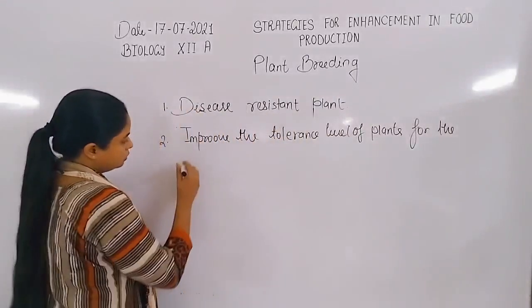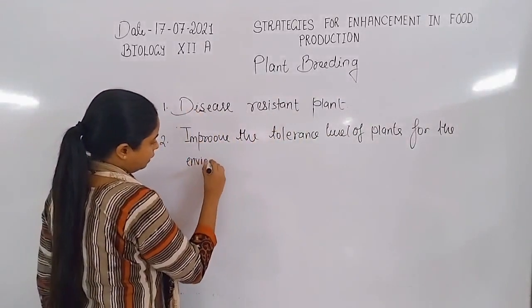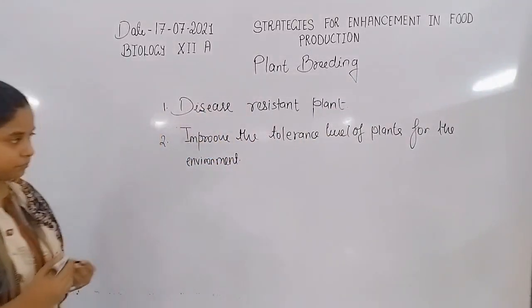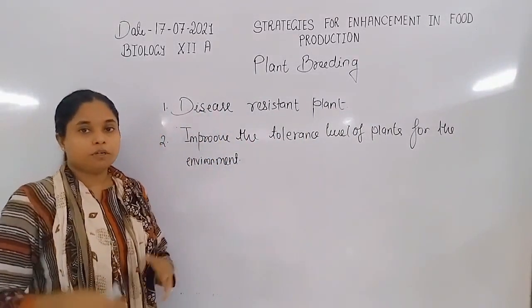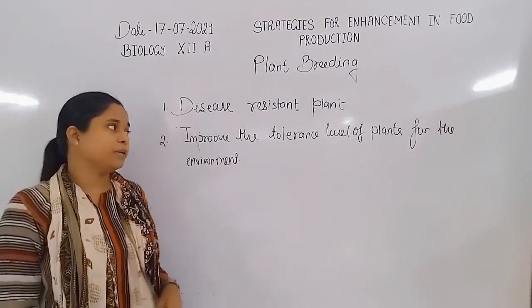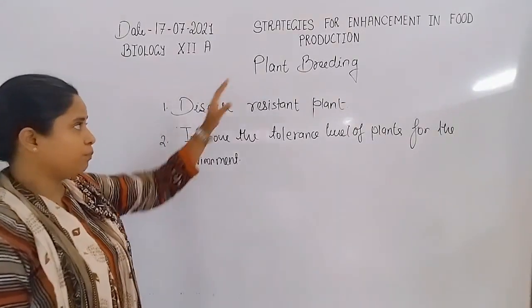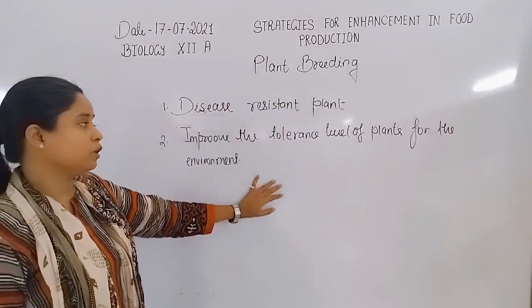For this purpose, there is a need for development through plant breeding.